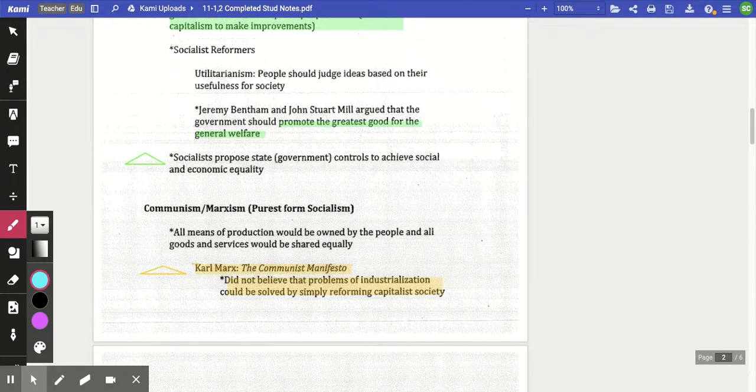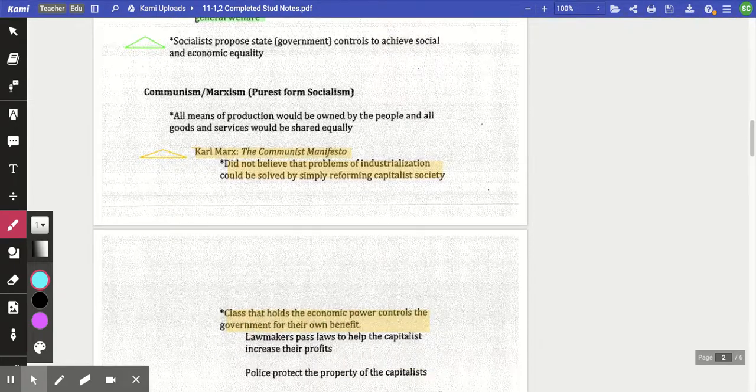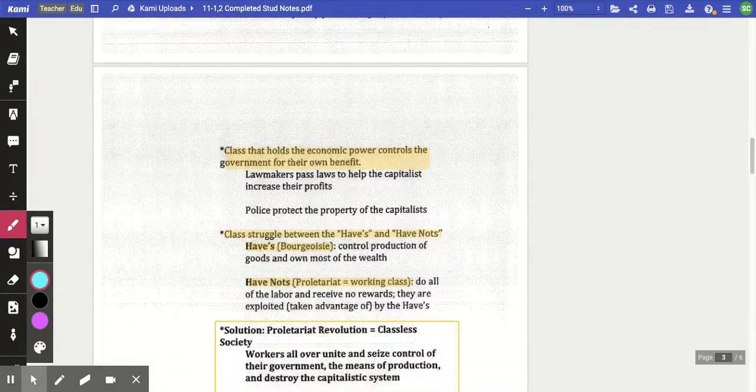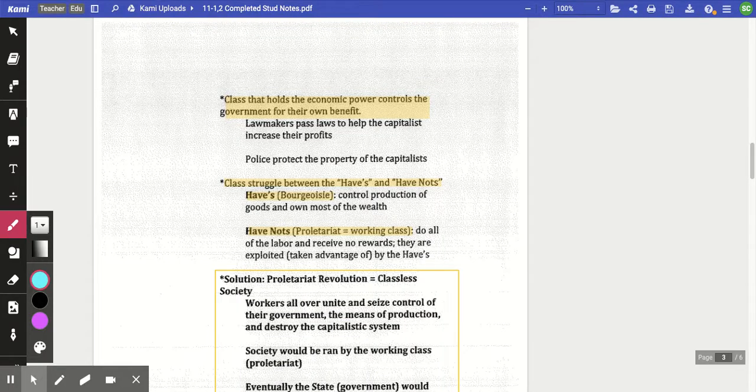What Karl Marx believes is that the problems of industrialization can't be solved by reforming. We just can't reform the capitalist society. According to him, it's just straight up evil. You can't fix it. You can't work with it. It's evil. And he points out that if you look historically, the class that has always held economic power, the class that has held the wealth,